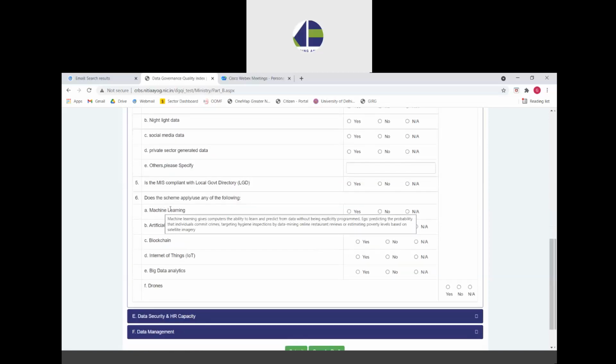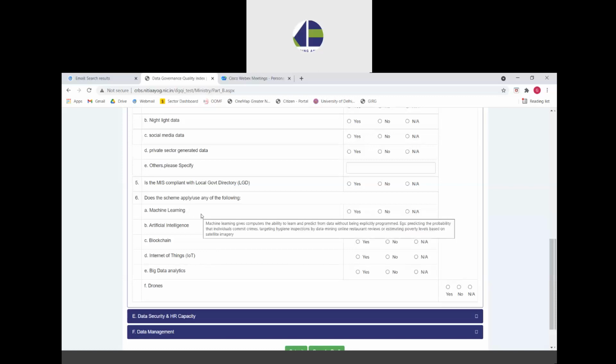Finally, we come to the sixth question, which asks about the use of emerging technologies by the scheme. So, if the scheme is using any of the emerging technologies in improving data quality or in generating new kind of data or in improving its scheme monitoring, then the ministry or scheme division can select the appropriate technology.